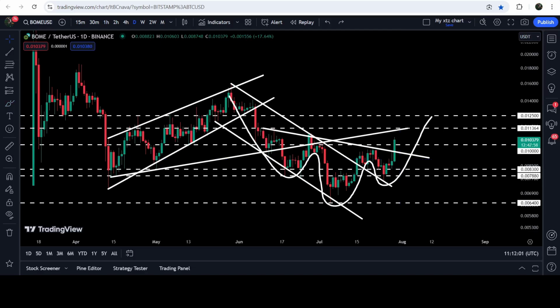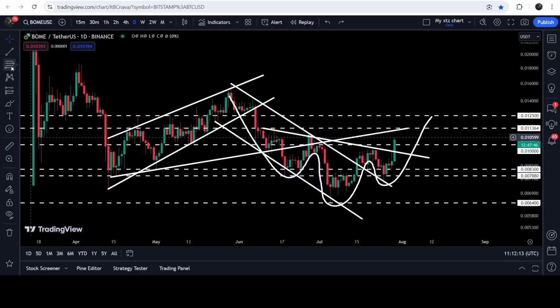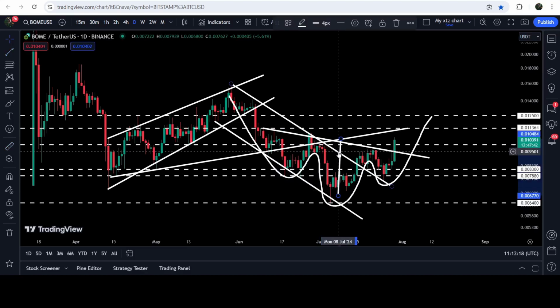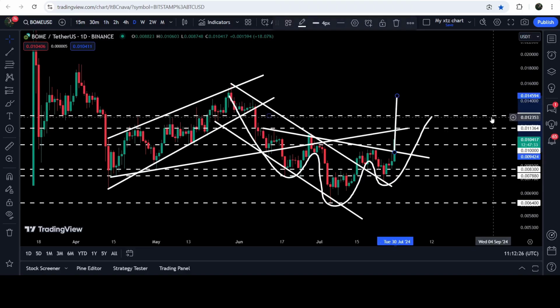And after that, we will have another uptrend line resistance that was previously working as support here, and support here. And now it can work as a resistance. However, the technical target for the breakout from this inverse head and shoulder pattern is here as per this measurement. That can be from here to here, approximately at 1.45 cents or 1.5 cents.